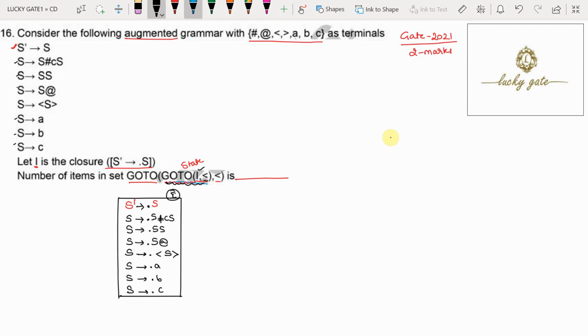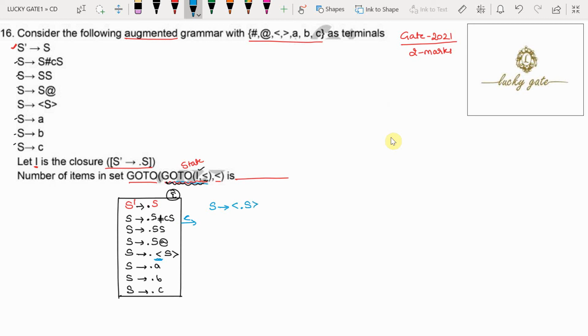Now what is possible with respect to lesser transition? Lesser is there with this production. It means we have to move the dot one position to the right with respect to lesser, so that you are going to have this kind of item, that is S tends to lesser dot S close.